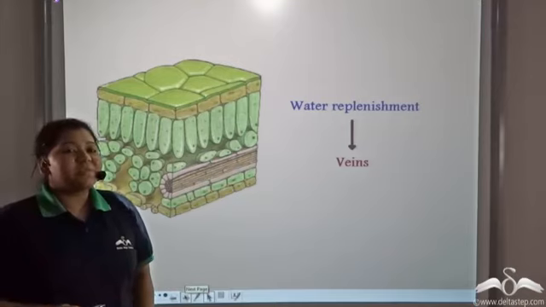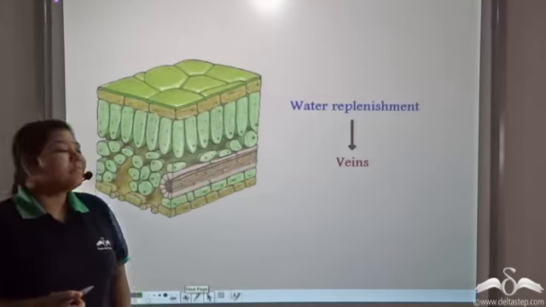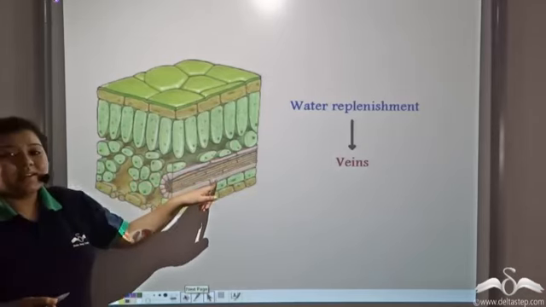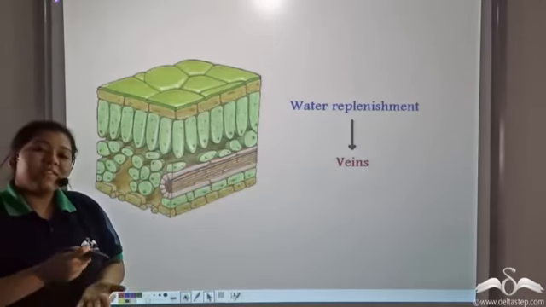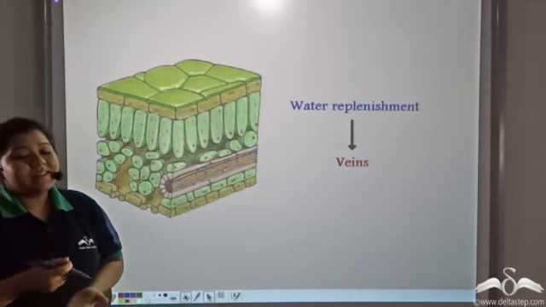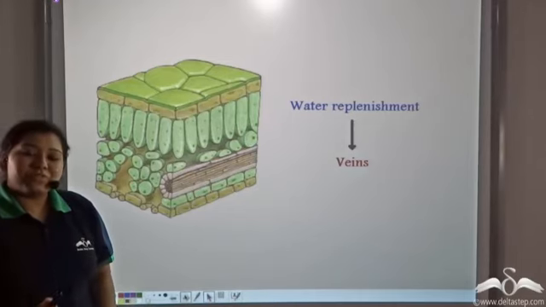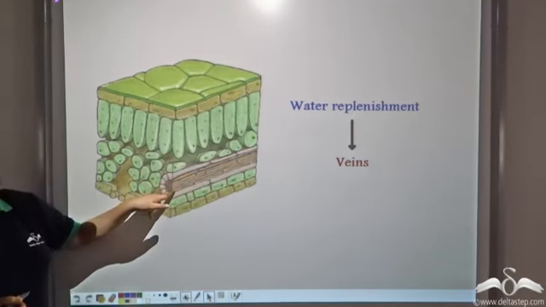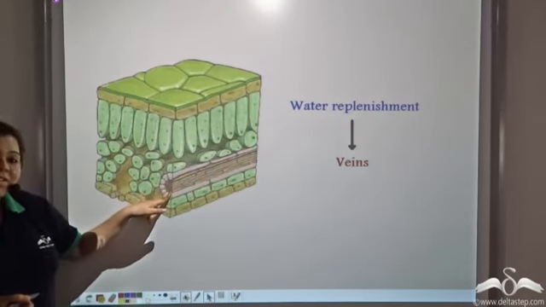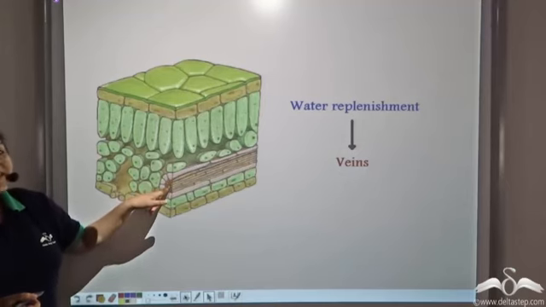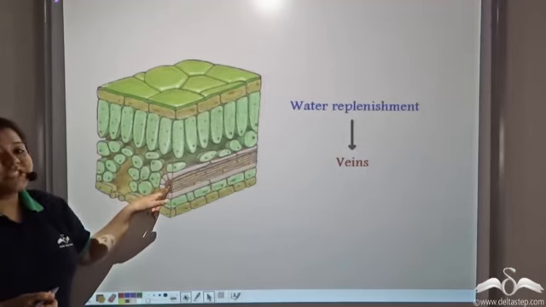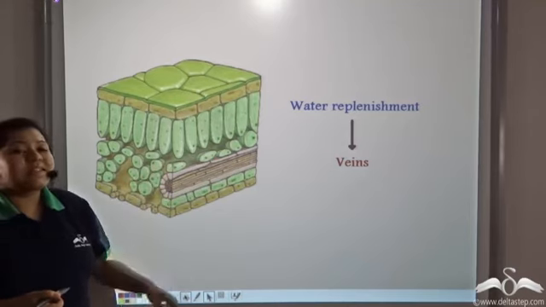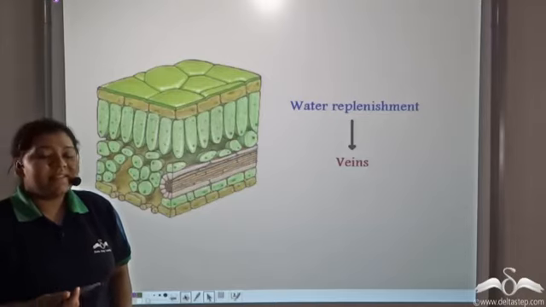Well, the replenishment of water is done with the help of these veins. See, these veins have the vessel known as xylem that takes up the water from the root to the leaves. So these veins that carry the xylem contain the water, and this is the way through which water replenishment takes place in the mesophyll cells. Now, how does this replenishment happen? Let us see.